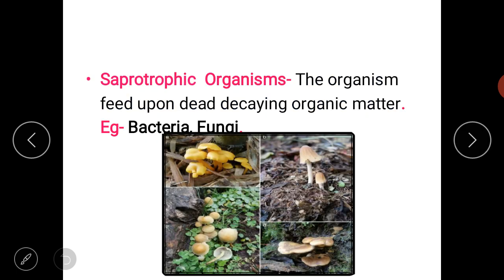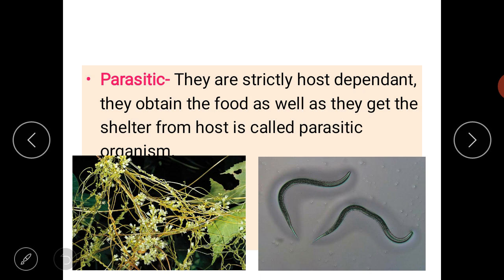Then next type is saprotrophic organism. Means the organism feed upon dead decaying organic matter. Saprotrophic organism means the organism which feed upon dead and decaying organic matter. Example is bacteria, fungi, etc. are the saprotrophic organisms.